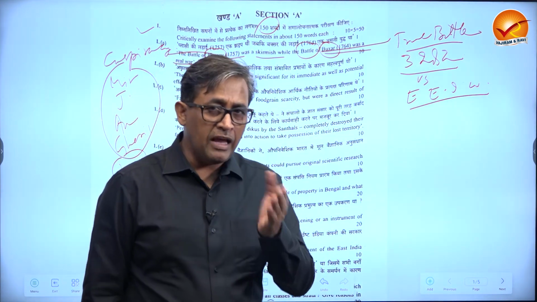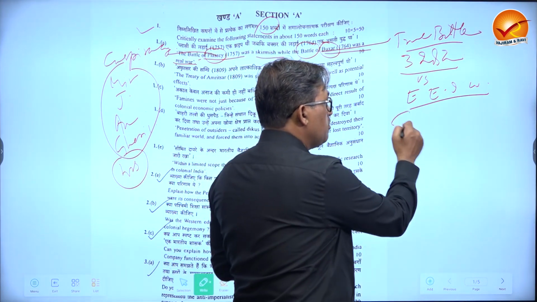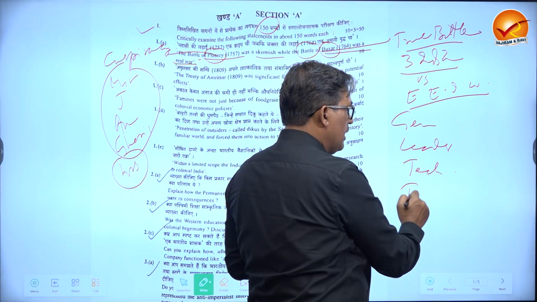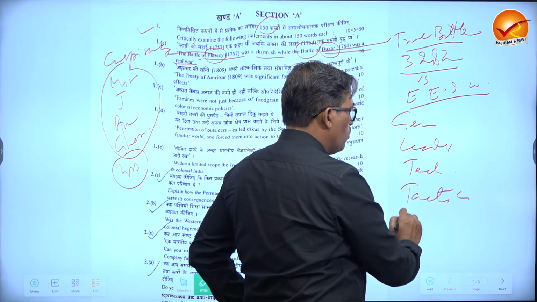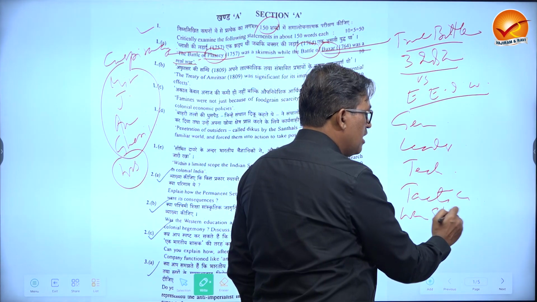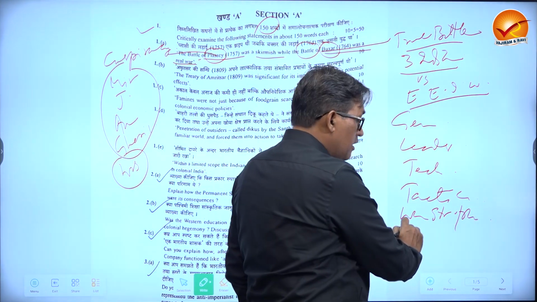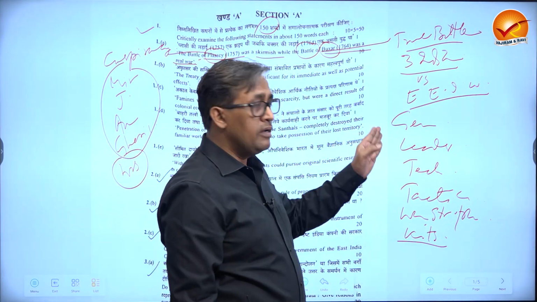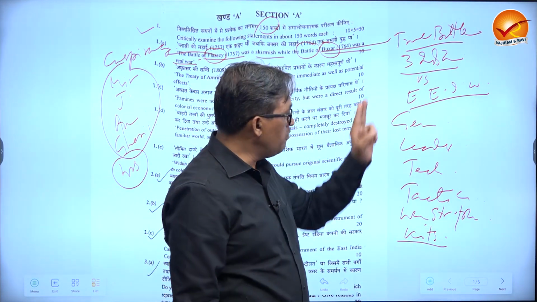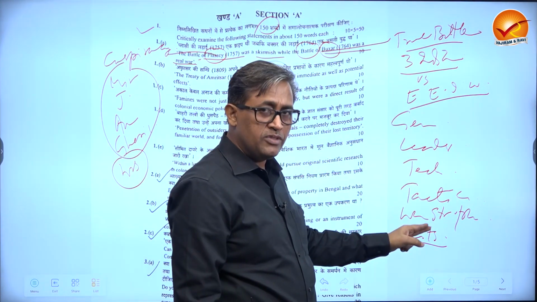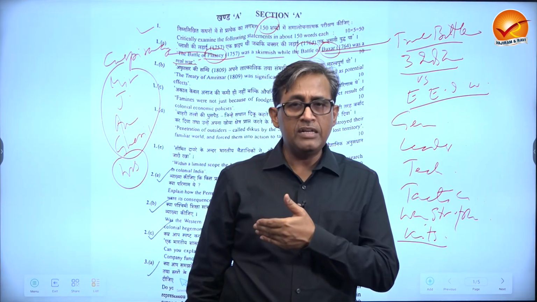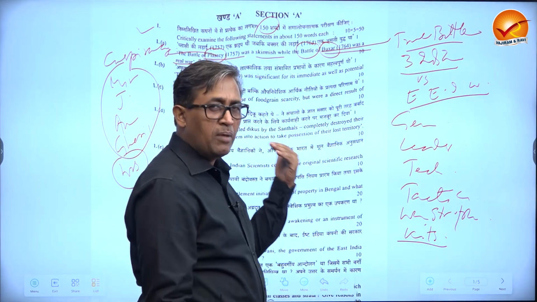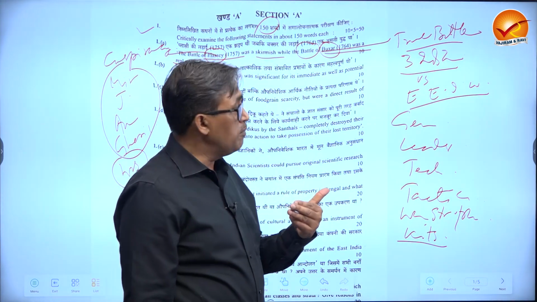The defeat reflects how in generalship, how in leadership, how in technology, how in tactics, how in war strategies and planning, how in kits of armed forces, each one was outdated. And you have to mention all these terms which I have just used. Of course, in the class, we give in detail, in dictations, in handouts. Here I am just trying to tell you what is the demand of the question and how you should approach.